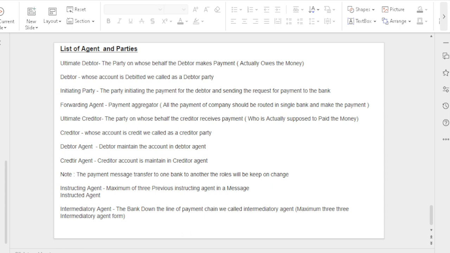Intermediary agents, they maintain the downline payment instruction, okay. Intermediary agents maintain the downline payment instruction. Maximum three previous instructing agents and three intermediary agents should be formed for that single payment instruction.